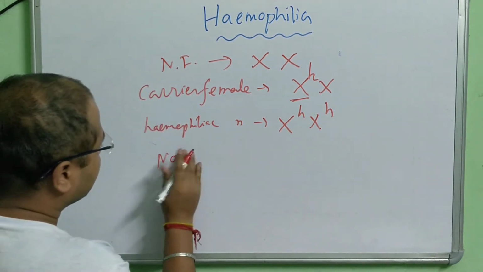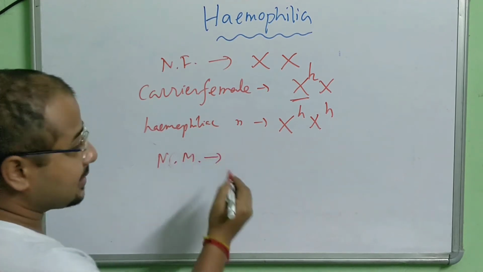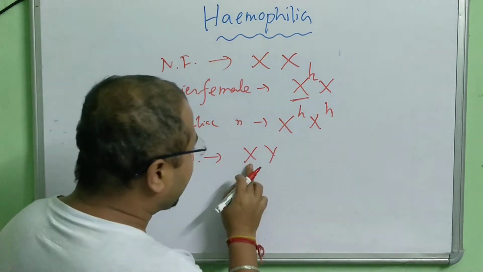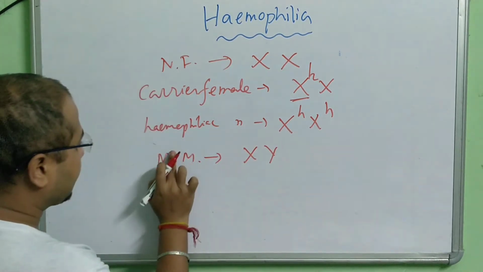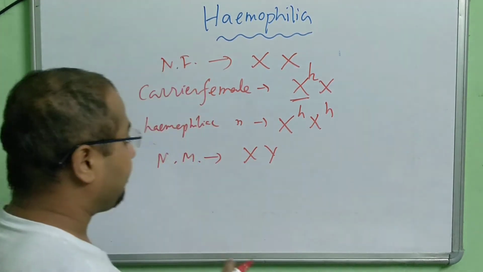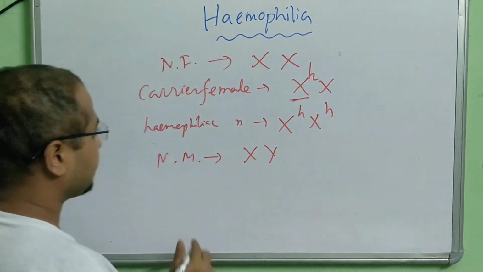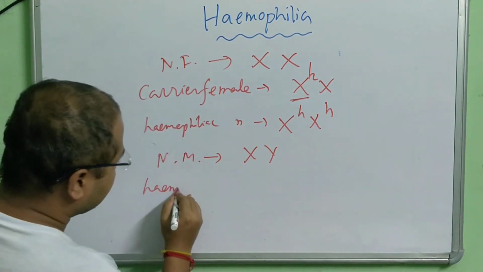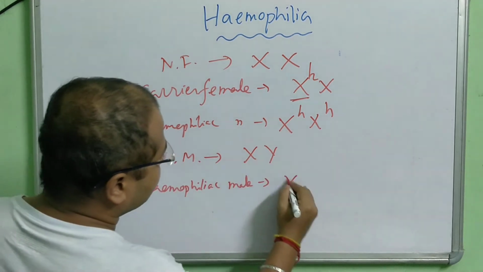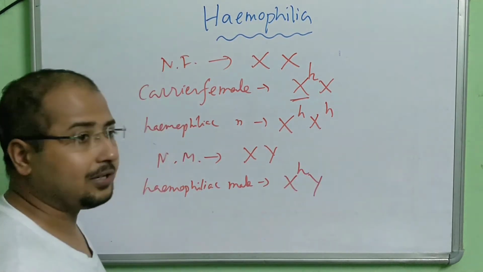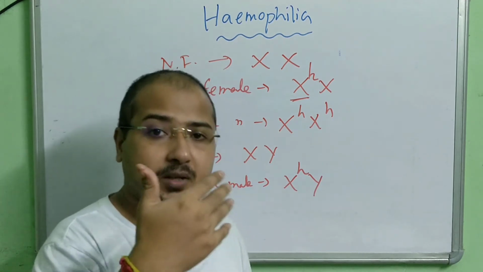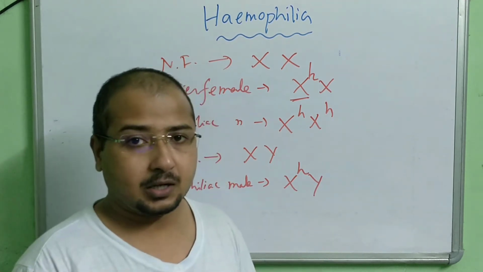Now, if you look at the normal male, what is the normal male chromosome combination? XY. So the male has only one X chromosome. We will not write carrier male, because males are not carriers in the case of hemophilia. Males are only where the disease can express. So we can write here hemophiliac male. What will be the chromosome pattern? XHY. So males have only one X chromosome, and if this is affected, then the male has hemophilia. The disease will express here.